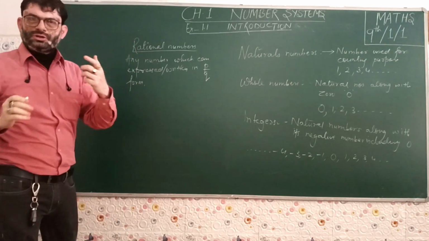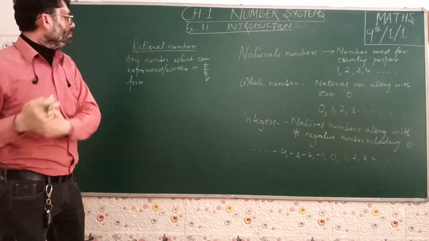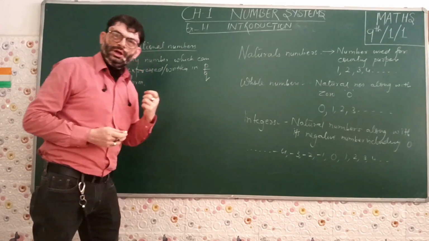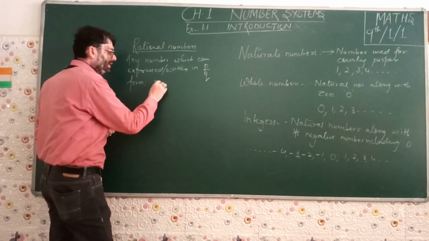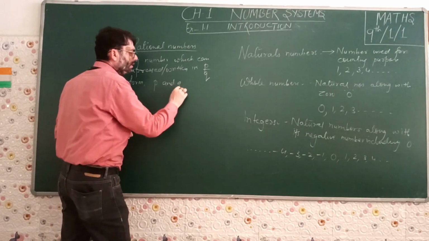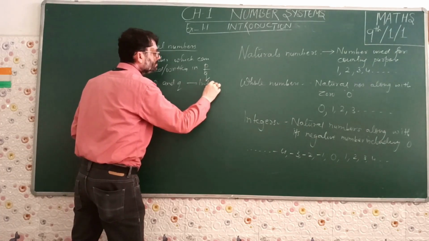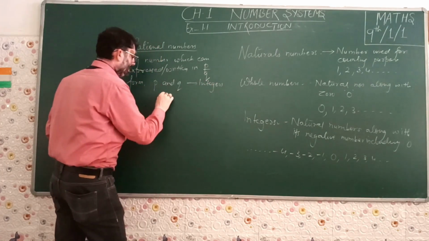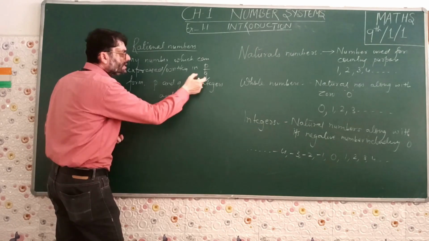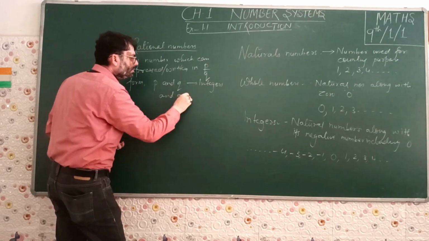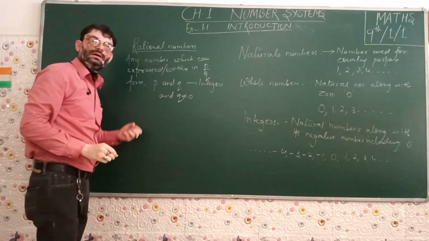We should be able to write them in P upon Q form, where P and Q both should be integers, and Q, that is the denominator part of P by Q form, should never be equal to 0.